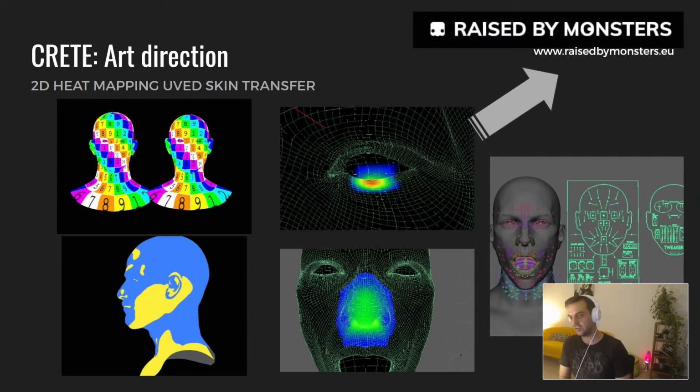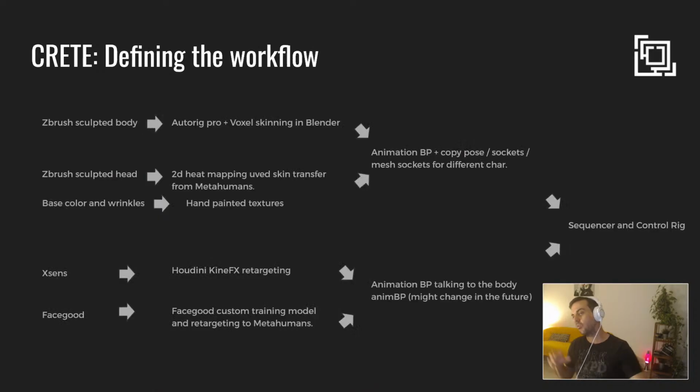What I know is that the technology is based on 2D transferring rather than 3D ray casting from one piece of geometry to the other. This means you can have any geometry, any topology, any vertex count, and transfer all the blend shapes, all the rig into your custom geometry. And it's like, dude, I need this. I really need this.